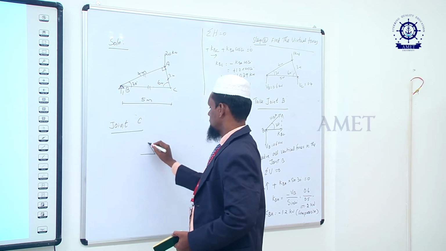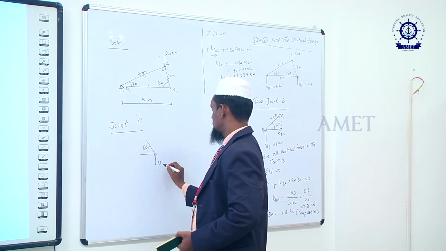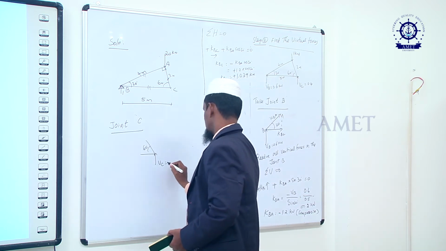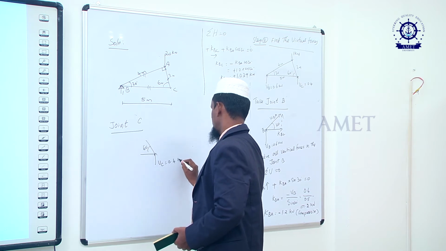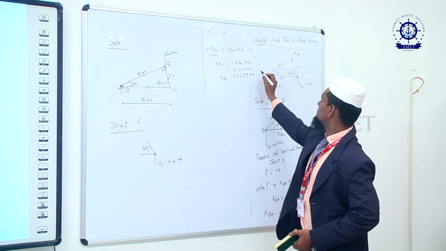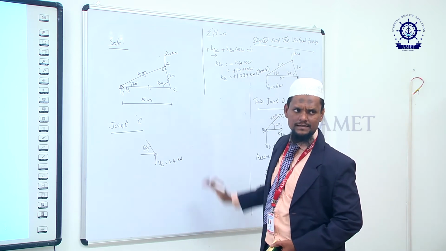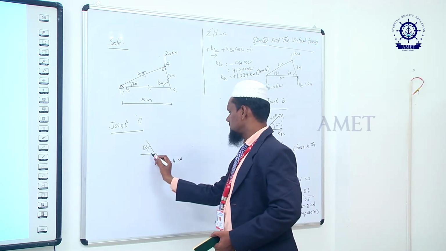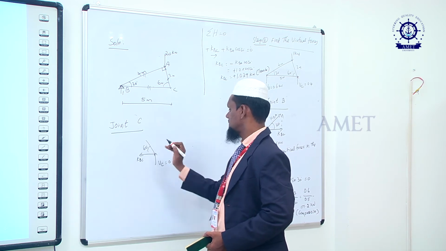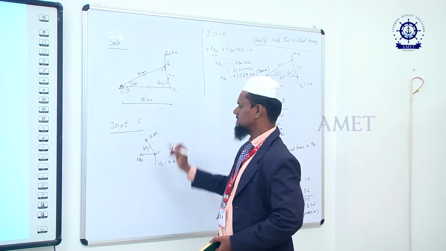I am drawing the virtual forces. So, 60 degree. VC is equal to how much? VC we have already found, 0.4 kilonewton. So what is that? KBC is a tensile force, your assumption is correct. We are getting a positive result, so it is a tensile force, away from joint B. Then here also KBC, and KAC we have to find out.